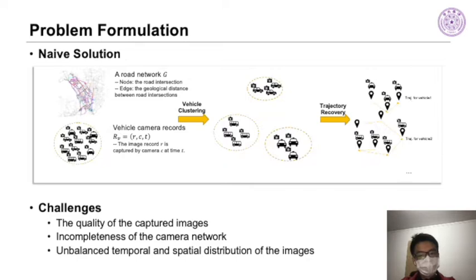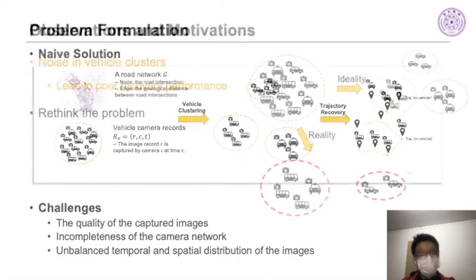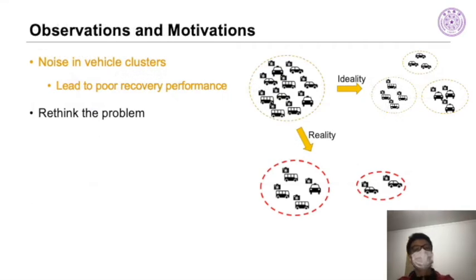However, there are various challenges lying in the trajectory recovery problem, including the incompleteness of the camera network, unbalanced temporal and spatial distribution of the images, and the unbalanced quality of the captured image records. These challenges pose a negative influence on the results of the vehicle clusters. For example, one cluster might include records belonging to another vehicle. Also, records belonging to the same vehicle might be scattered in different clusters. This unavoidable noise and missing data might further lower the performance of the recovery tasks, leading to poor performance in the following downstream applications.